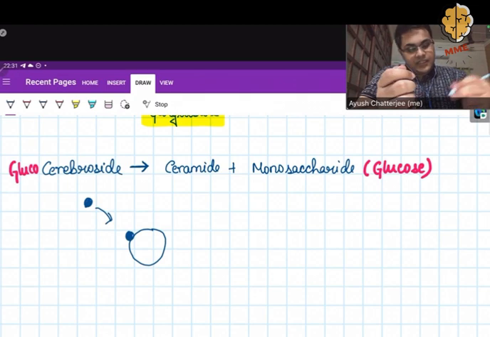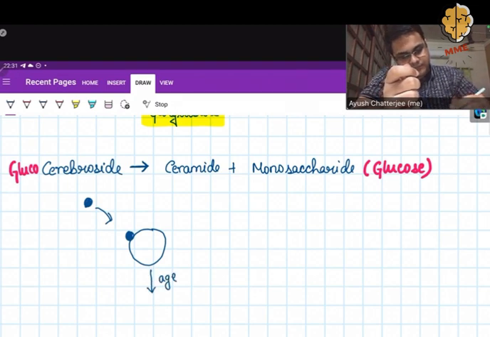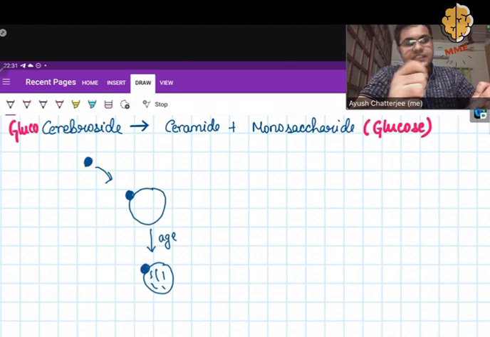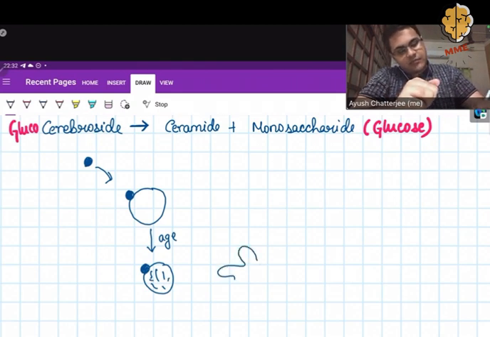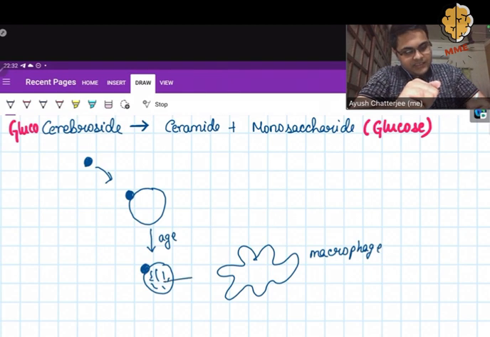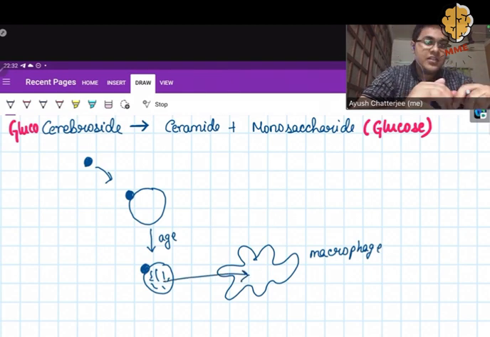Now, after these cells age, suppose this is the cell after aging, it will be phagocytized by the most well-known macrophage. Suppose this is the macrophage. The aged cell will be taken up by the macrophage, including the glucocerebroside.